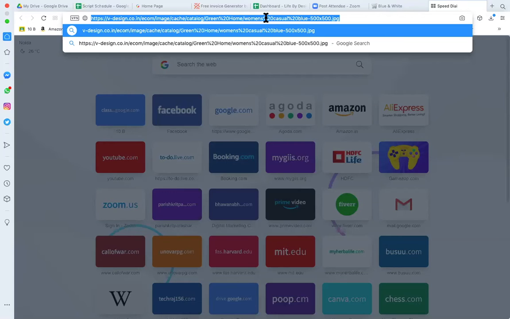Now, wherever you are creating a PHP or HTML file and you want to show that image through the coding, you have to copy this path and paste it at the place of the image. If you are doing it through coding, once all the images are uploaded and you know the address of those images, you can copy the entire path and paste it wherever you want to show it.